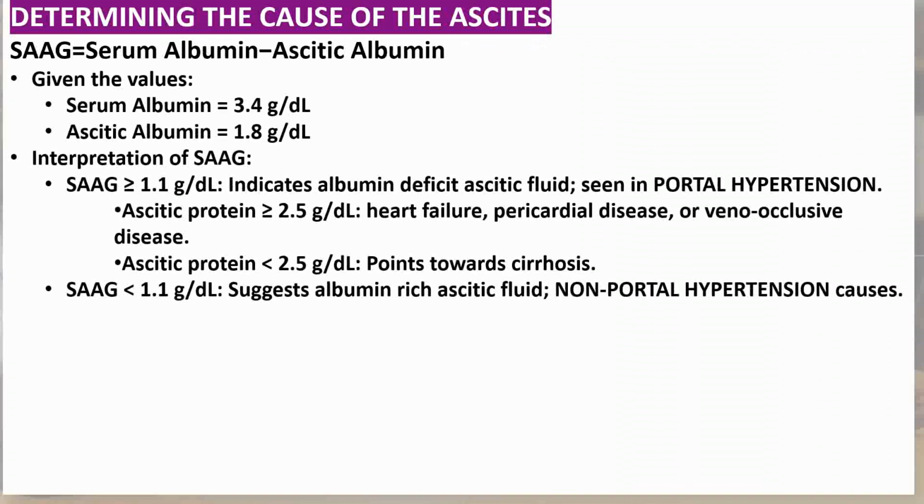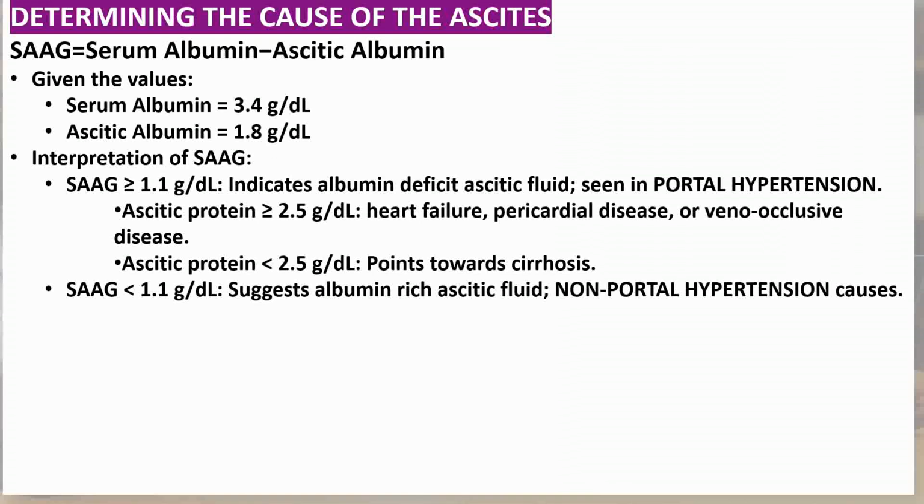Welcome back again, everyone. Today, we're going to delve into a fascinating aspect of medical diagnostics, understanding the underlying cause of ascites in patients. Ascites, as many of you know, is the abnormal buildup of fluid in the abdomen, and it can be indicative of various health conditions. To unravel this mystery, we employ a valuable tool called the Serum Ascites Albumin Gradient, or SAAG for short. Let's break down the SAAG calculation.